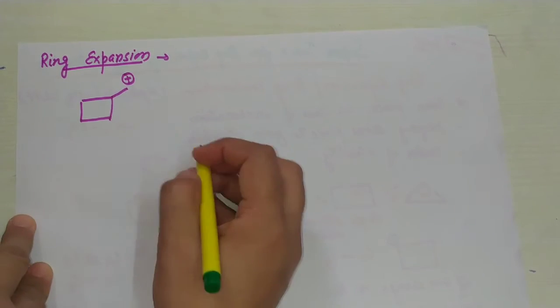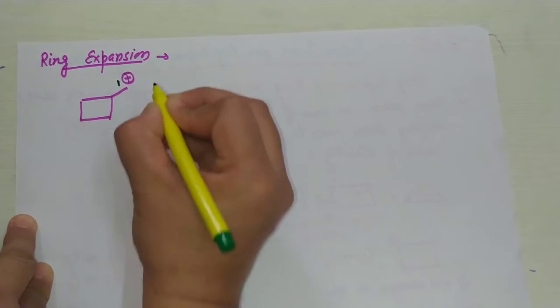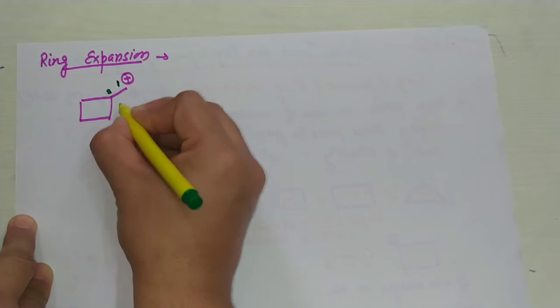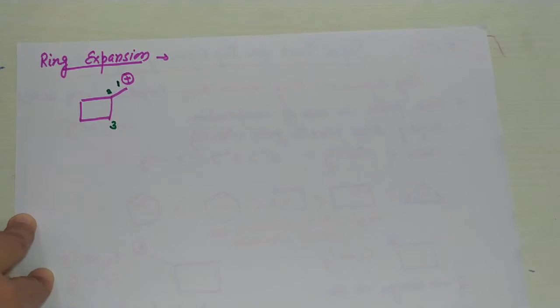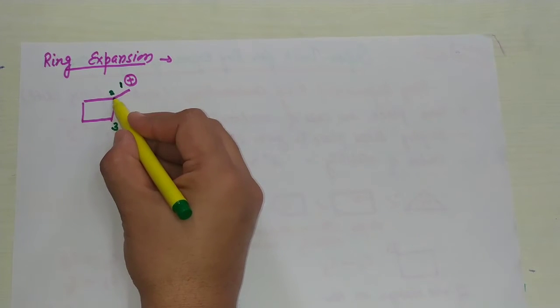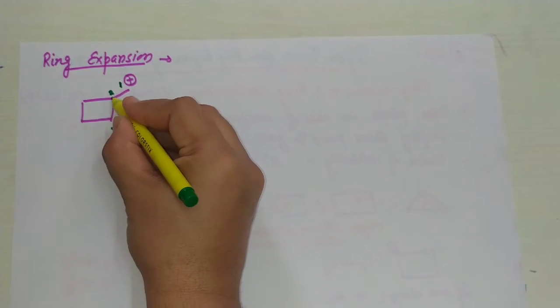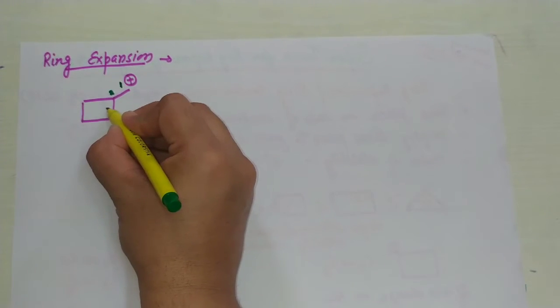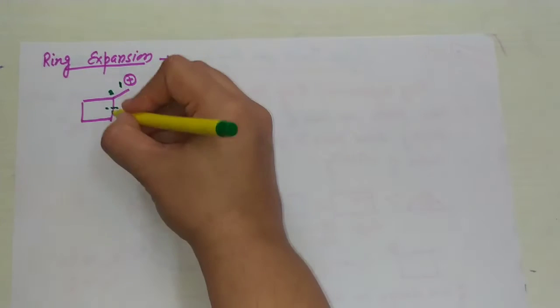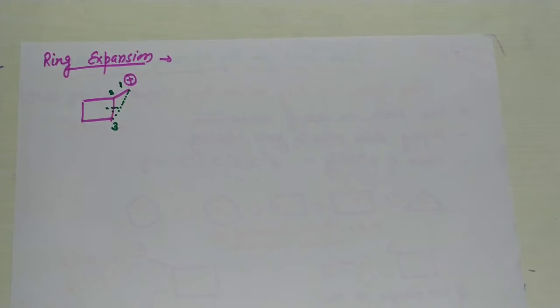So what is the trick? Firstly, the positive charge carbon we will take as number 1, then 2 and then 3. Firstly you learn that numbering is done for the easiest way to know the trick: 1, 2 and 3. Now there is breaking of the bond between 2 and 3. This bond will break, and there is formation of a new bond, which is this one. How does this bond breaking and formation take place?